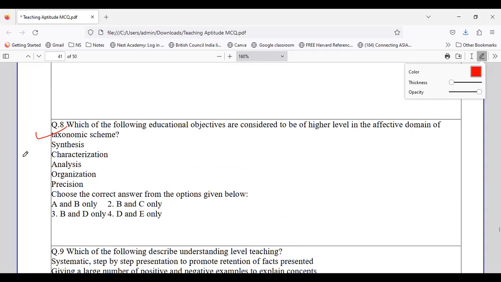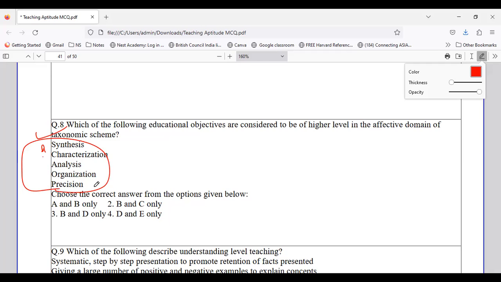Whether it is synthesis, characterization, okay, whether it is analysis, organization, or precision. So you have to put them under what? You have to put them under the higher level, that is affective domain, but higher level. So from the given options, which comes under higher level, whether it is synthesis, characterization, analysis, organization, or precision.